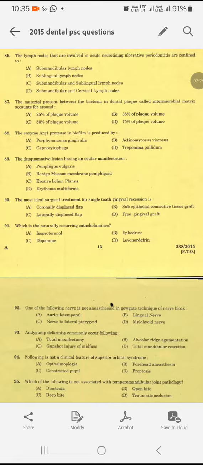Question number 89 was deleted from this question paper in the final answer key because two answers are correct in this particular question. Let me read the question. The desquamative lesion having an ocular manifestation. Options are pemphigus vulgaris, benign mucous membrane pemphigoid, erosive lichen planus, and erythema multiforme.